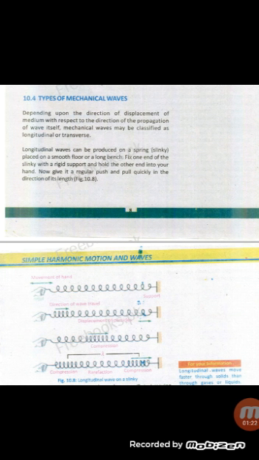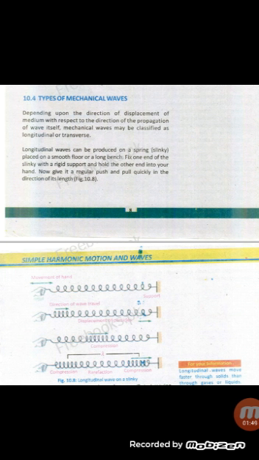For example, take a string, and one end of the string is tied to a support and hold the other end of the string in your hand. Now start to push and pull the string continuously. In figure 10.8 we can see that first of all we move our hand. In the second case the wave travels towards the support, means the direction of the wave is towards the support.